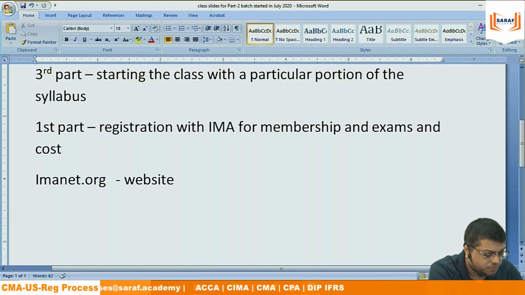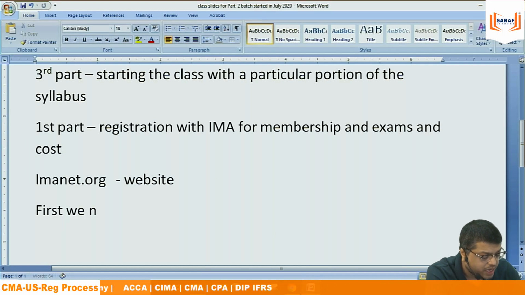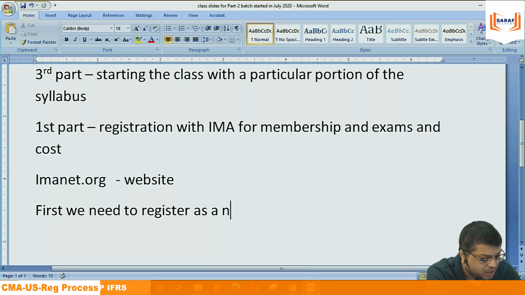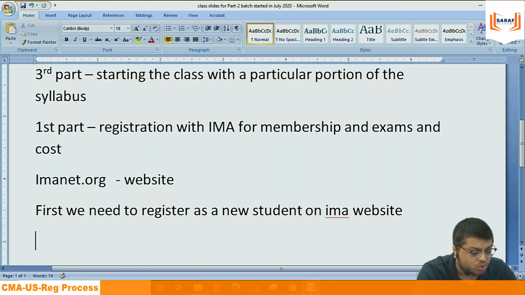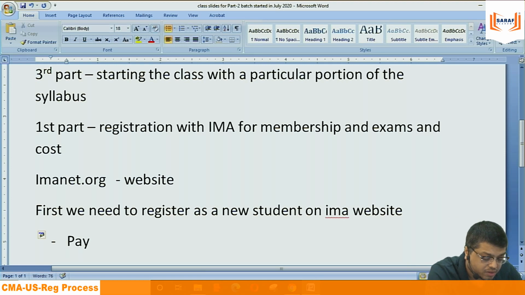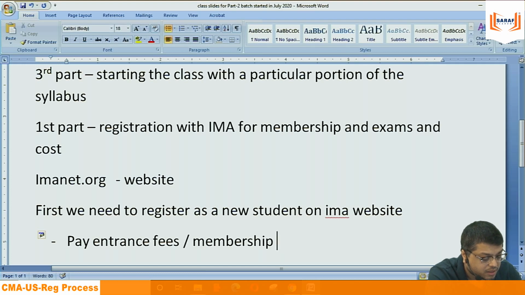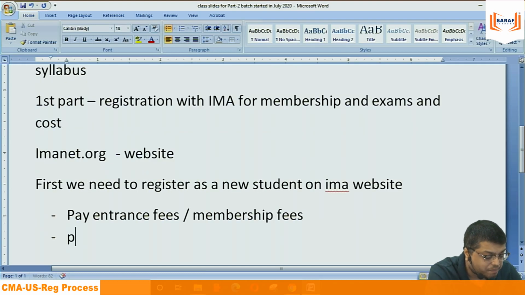First, we need to register as a new student on the IMA website. I'm talking about those who have never registered. Pay entrance fees, which we can call membership fees, and pay certification fees.